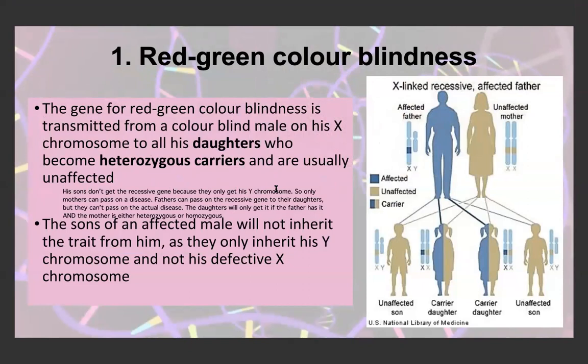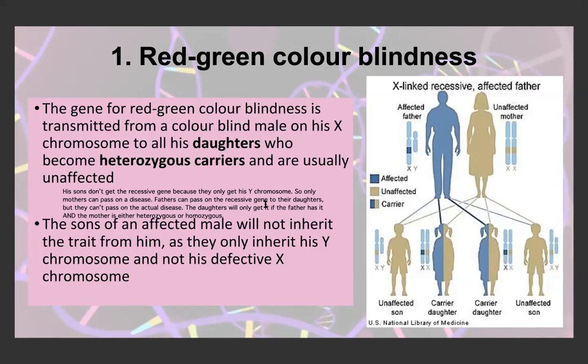On his Y chromosome, there are no genes for color blindness, so they can't inherit the trait. So only mothers can pass on the actual disease as opposed to being a carrier. Fathers can pass on the recessive gene, but they can't pass on the actual disease because the daughters would get the chromosome from their mother that masks this trait.